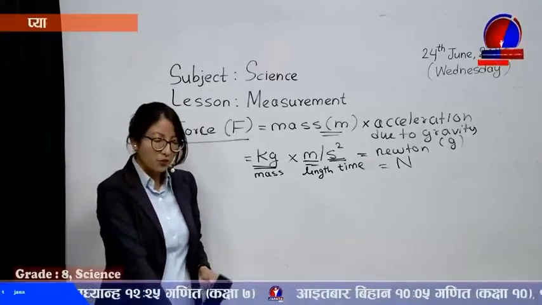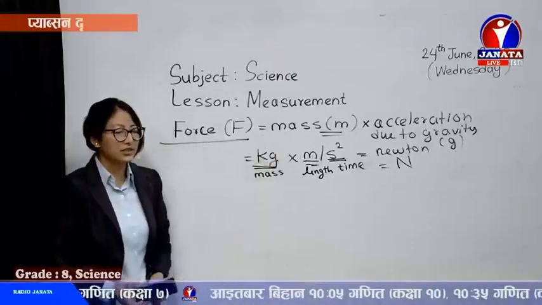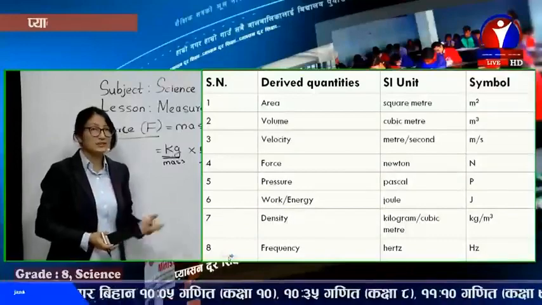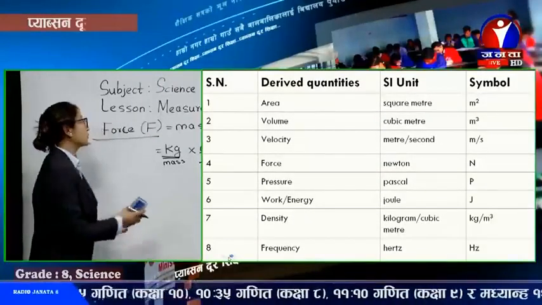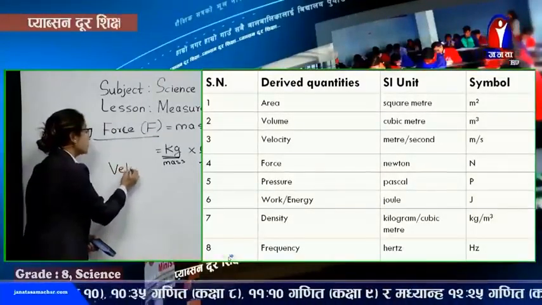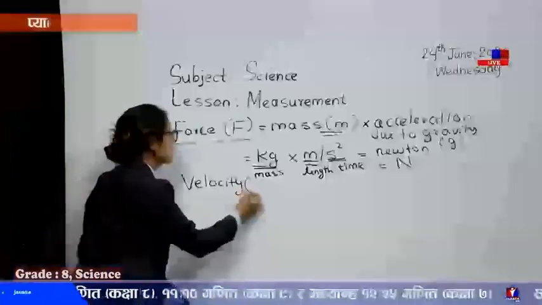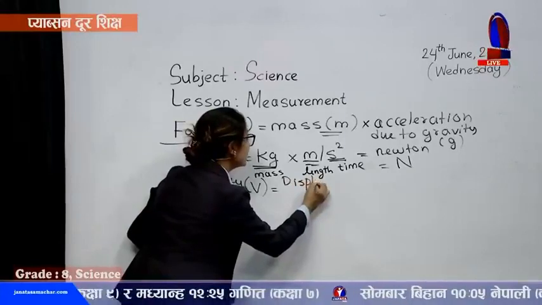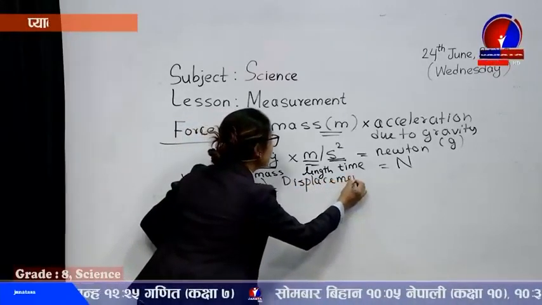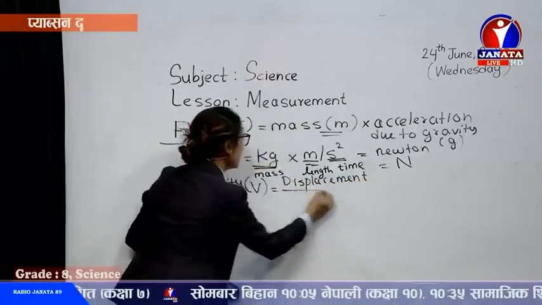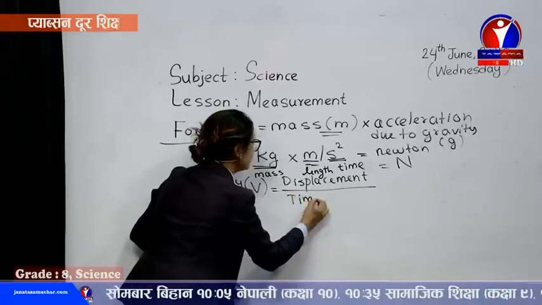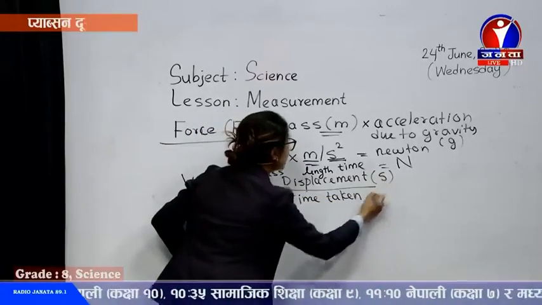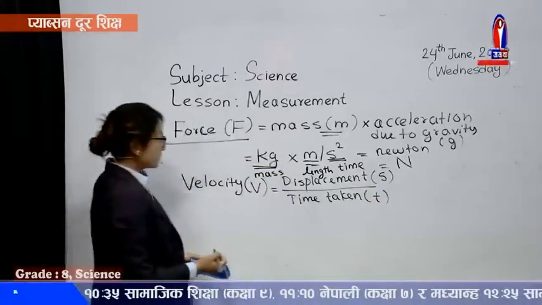Similarly, we have more in the slides. You can just check in the slides. Like velocity, its SI unit is meter per second. Similarly, it's been derived. We can try that one also. For example, velocity V is displacement or distance traveled in a particular direction over time taken. Displacement we denote by S, and time taken we denote by T.